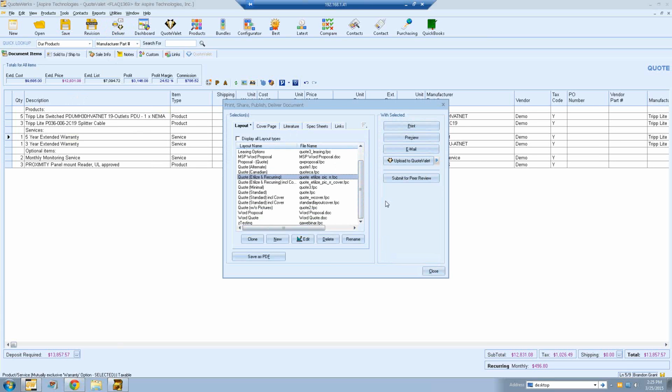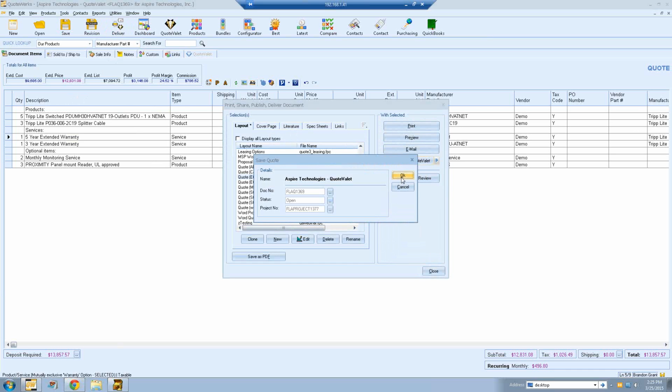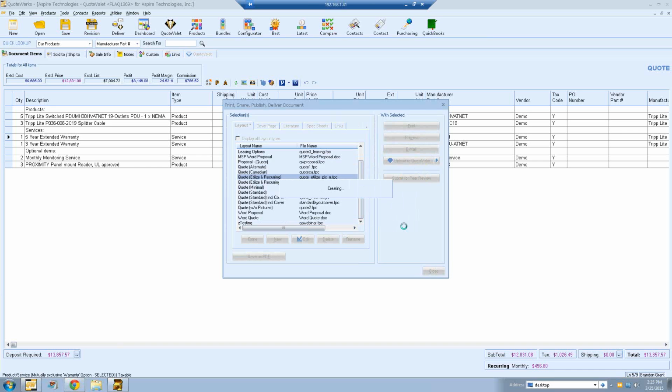In this case, I'm going to go ahead and make sure we select our layout, and that's all we need to send for this customer. But if we needed to send more, we could. And then the only difference here, instead of clicking on preview and then email as you typically would, is that we're going to choose upload to QuoteValet. And if you haven't saved your document, it'll prompt you that you need to save it first.